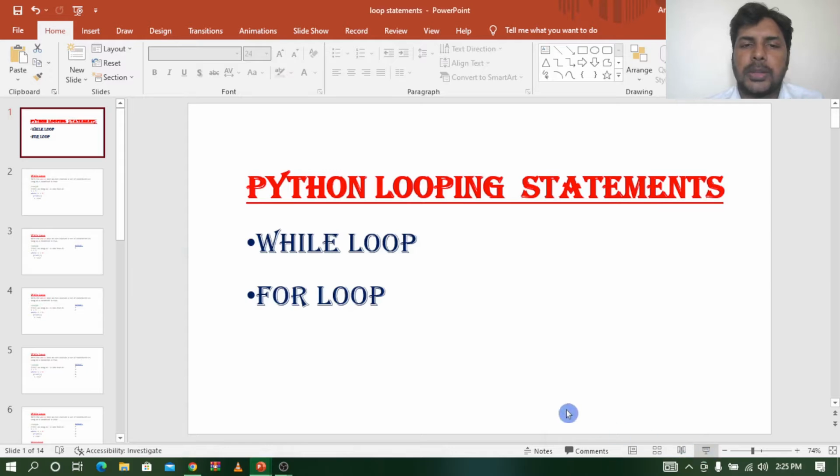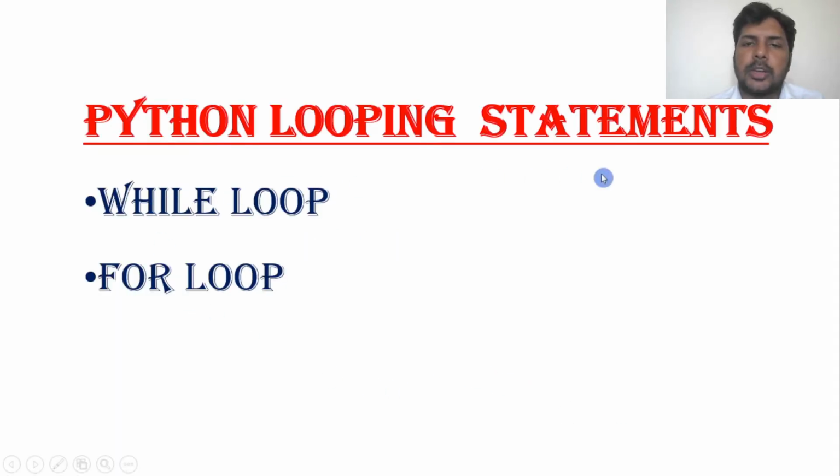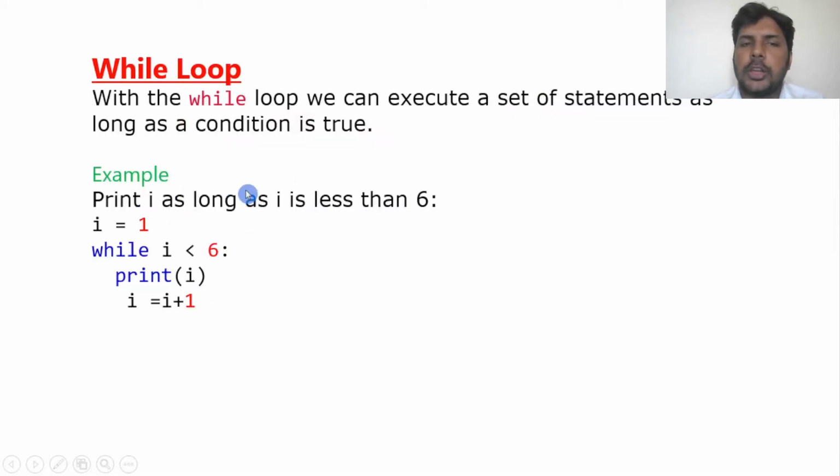So coming to our topic, let us learn what are the Python looping statements. There are two looping statements, while loop and for loop. First let us start with while loop. So what is a while loop? With a while loop we can execute a set of statements as long as the condition is true. So until the condition is true, it will execute. Once the condition is false, what happens? It will come out of the block. Which block? The while loop block.